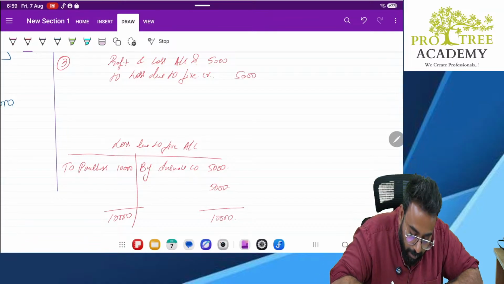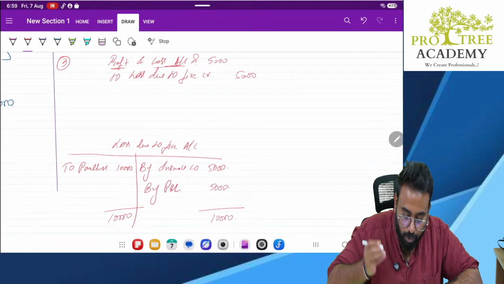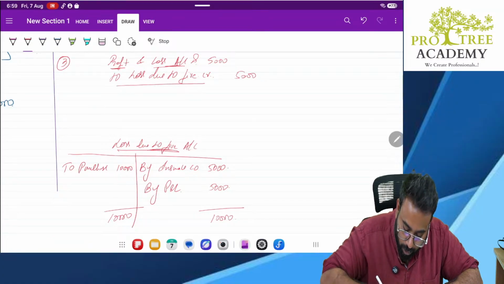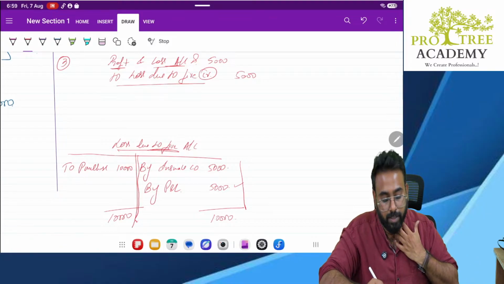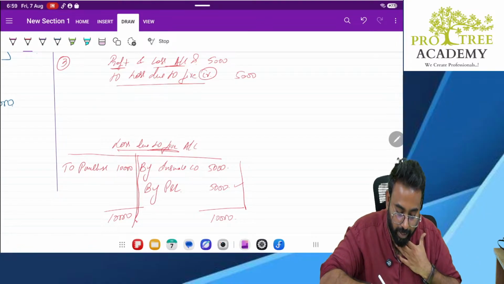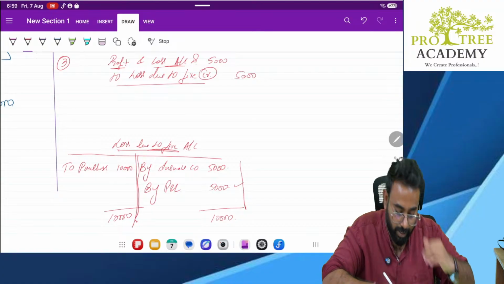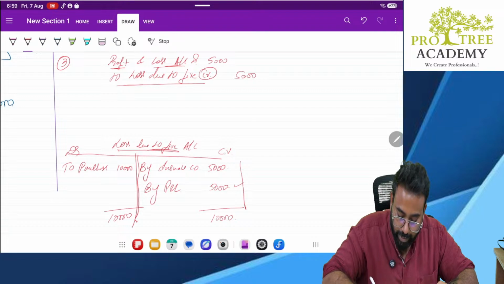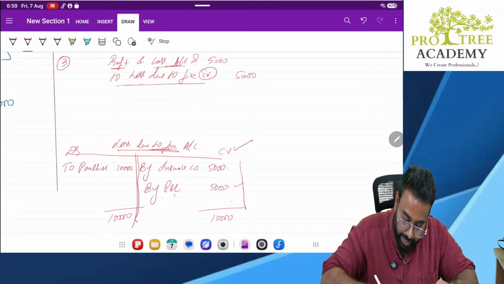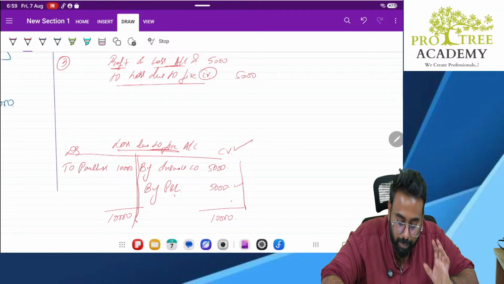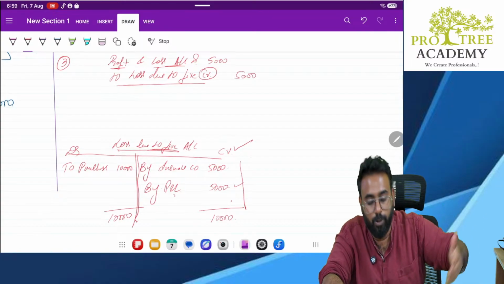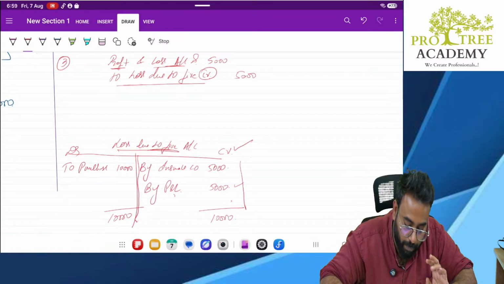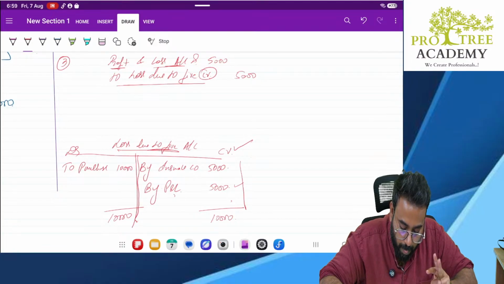What is the entry? P&L account debit to loss due to fire. Loss due to fire is credited, so we start on the credit side and write down the P&L account. The same thing is recorded in the journal entry. Understanding, everybody? Mathematically, ledger-wise and accounting-wise, I have explained it. Any doubts in this? I hope it is clear.